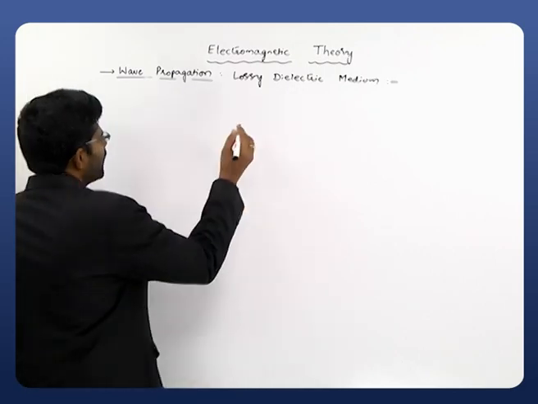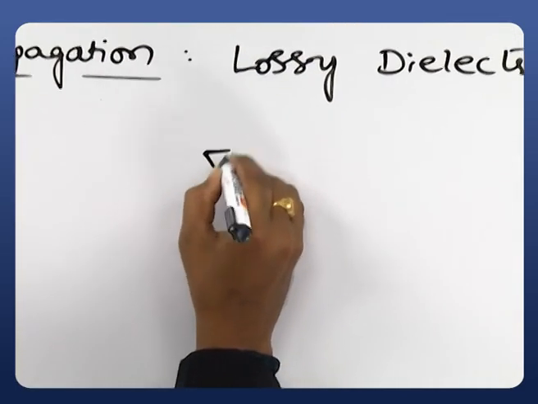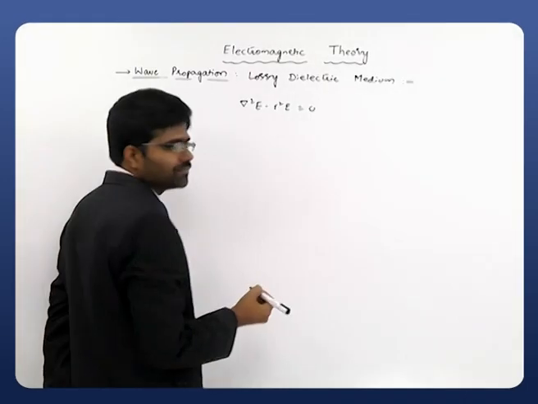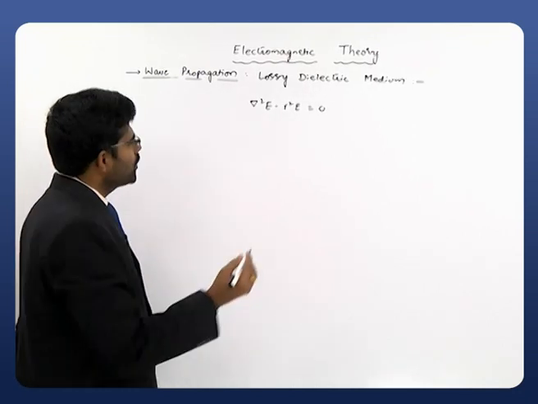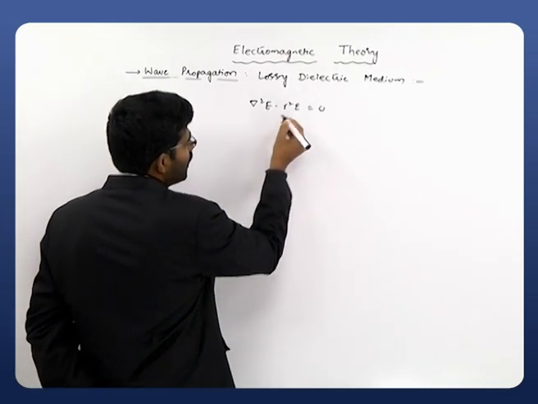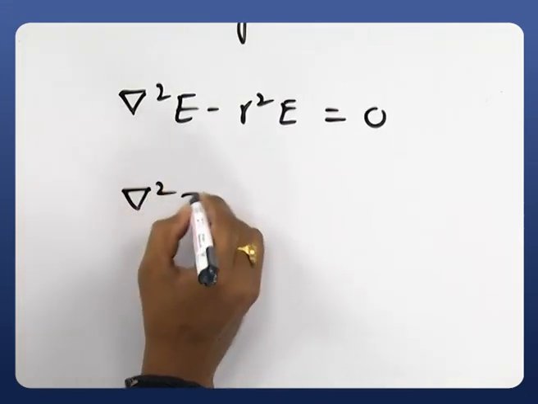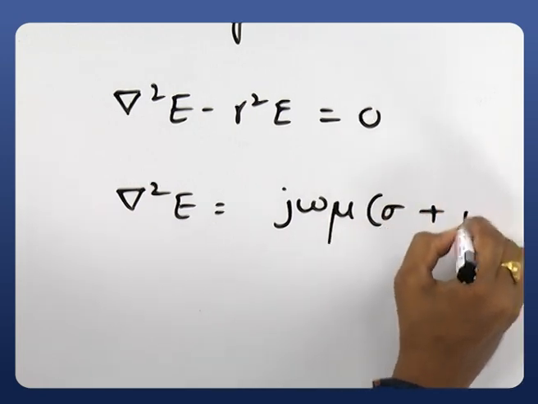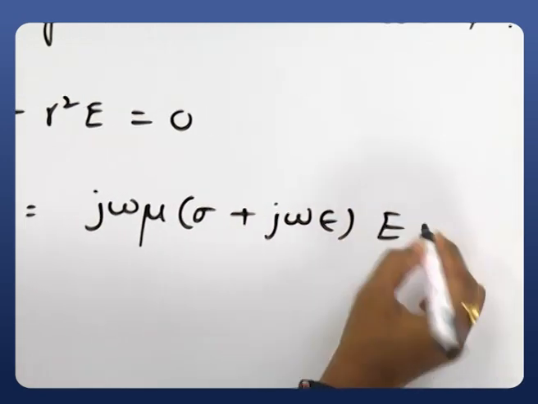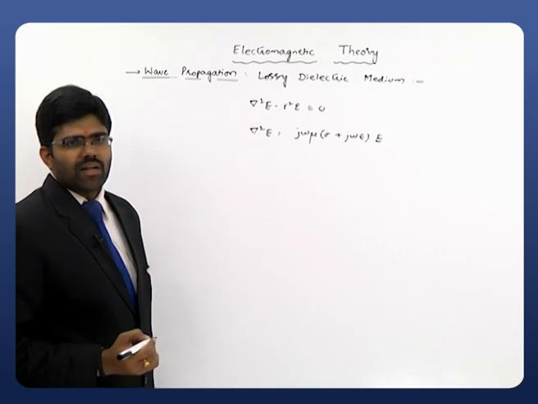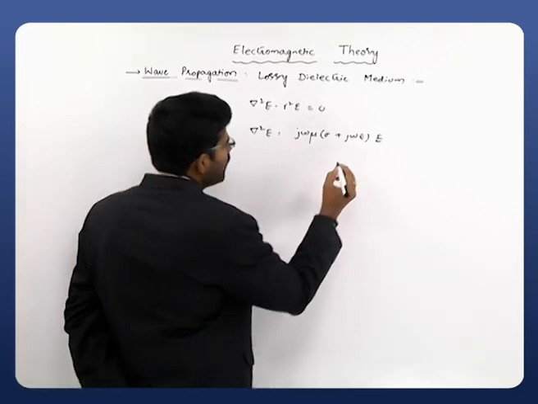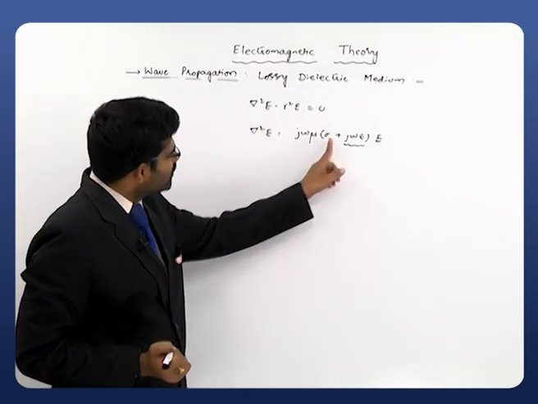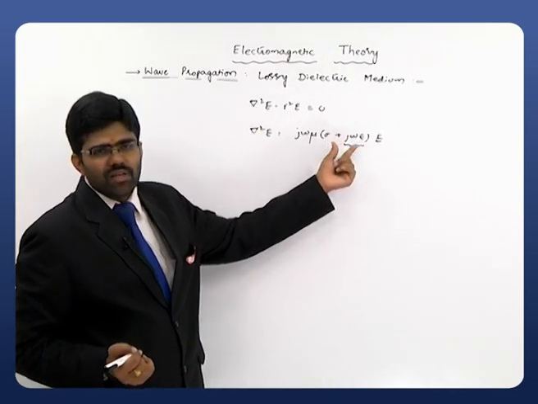Very simple. Take our equation del square E minus gamma square E equals 0. That's how this gamma square was described. Instead of gamma square I can write del square E equals j omega mu sigma plus j omega epsilon E. That entire gamma square is written like this. Clearly observe here, we are adding sigma to this complex quantity. That sigma plus j omega epsilon was taken as a single term.